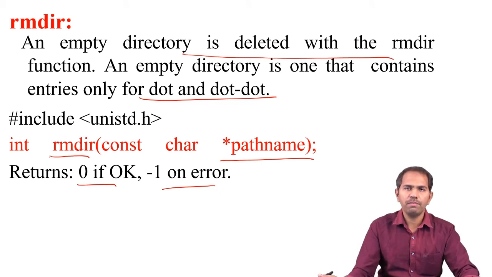For example, the directory may not be available, and in that case it returns an error. Or if you have successfully deleted it, then it returns 0.